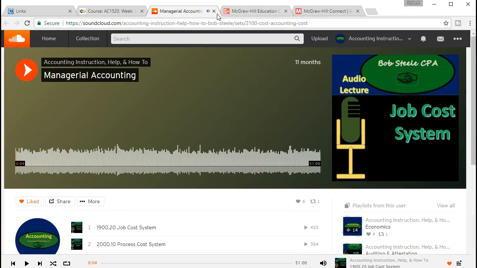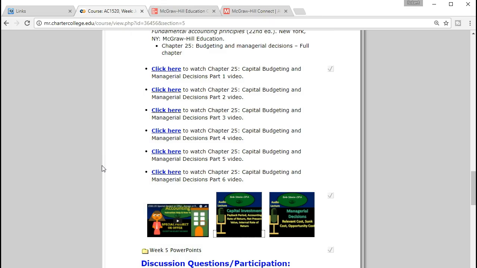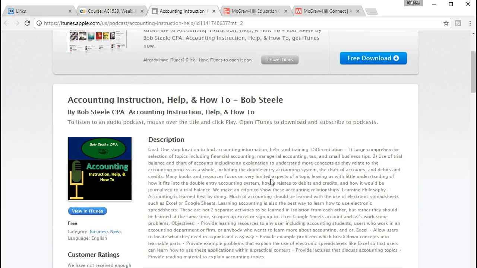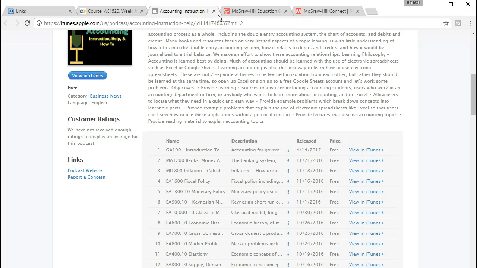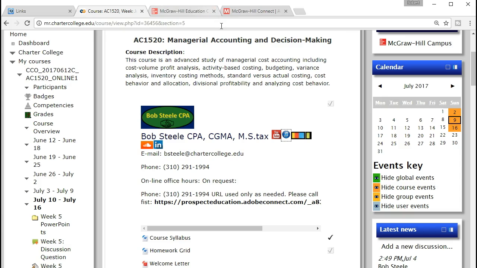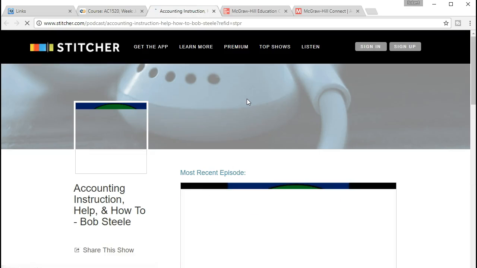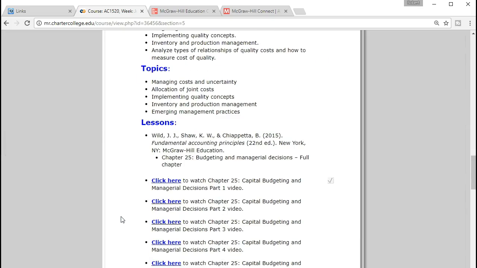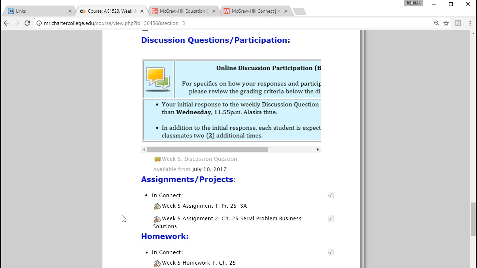There are two of them, and those are designed so that you can listen to them without having to view it, so that you can be working on something else and listen to those. If you wanted to download them to the phone, you could go to iTunes, find the podcast, and look for the number there, so you can listen to it on a commute. If you have some other phone, Stitcher is the podcast software that you can use there. And again, use that and download it for a walk or something like that. Might be useful.